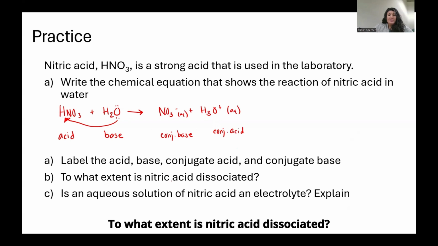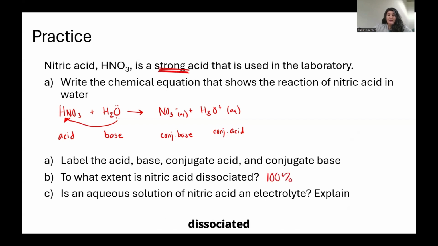To what extent is nitric acid dissociated? Nitric acid is a strong acid, which means that it is 100% dissociated. In an aqueous solution, nitric acid is an electrolyte, meaning it breaks up into ions. Because it is dissociated, it breaks up into H3O+ and NO3-, as shown right here. So yes, it breaks up into ions.